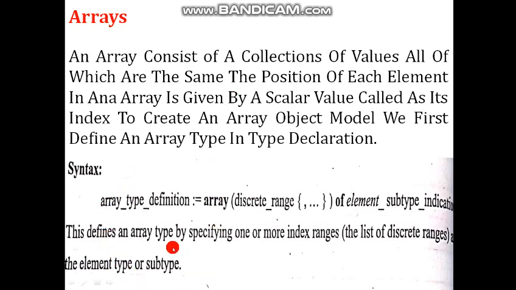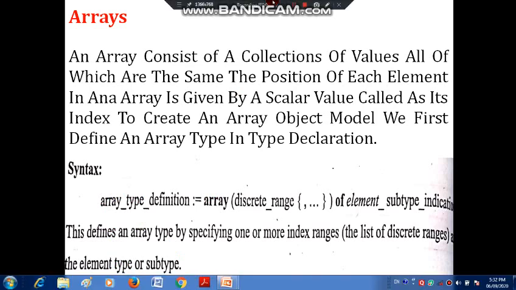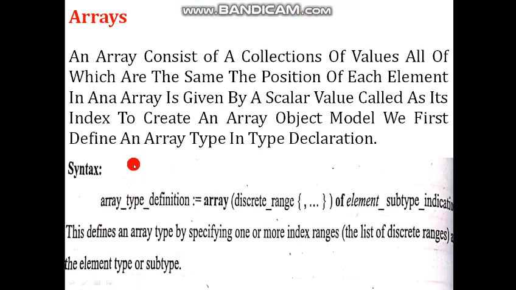Again I repeat how to define the array. First we give the array type definition, then the name of that array with a certain discrete range, for example an array of the first 10 natural numbers, starting with 0, 1, 2 up to 9, then of element subtype indication. In this way we can define arrays in detail.